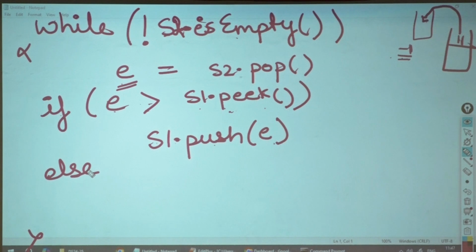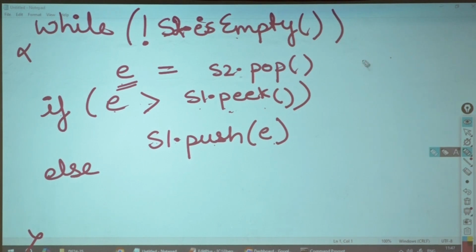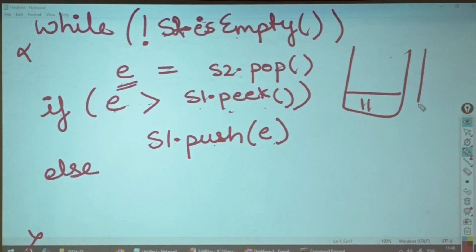Suppose I have 11 here. Okay, and just a second. I have 11 here, and I will put here 10.